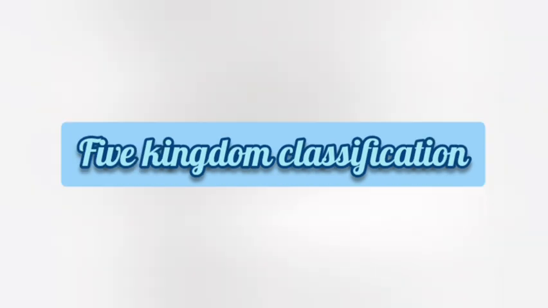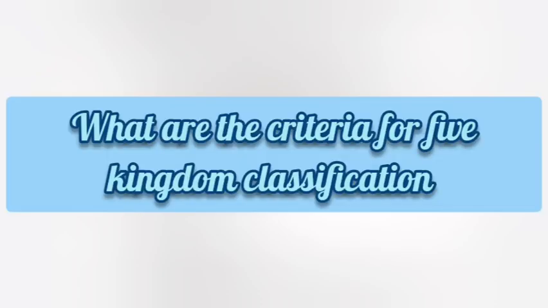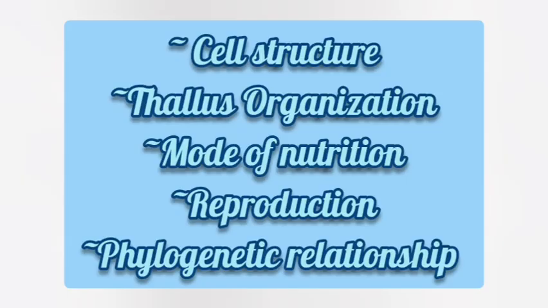7. Five-kingdom classification. Proposed by R.H. Whittaker. It includes Monera, Protista, Fungi, Plantae, and Animalia. 8. What are the criteria for five-kingdom classification? Answer: cell structure, thallus organization, mode of nutrition, reproduction, phylogenetic relationship.